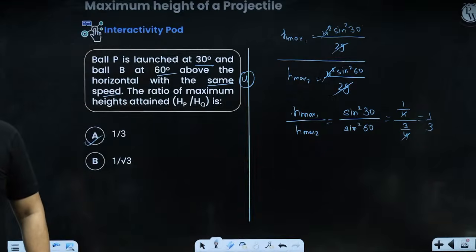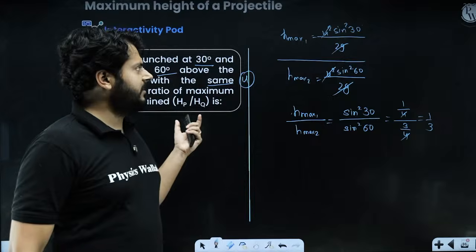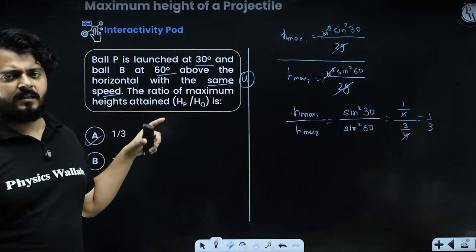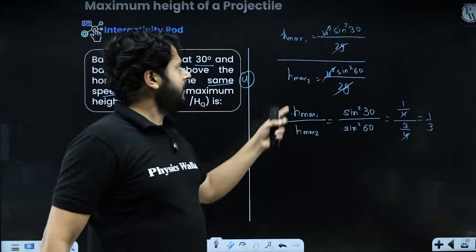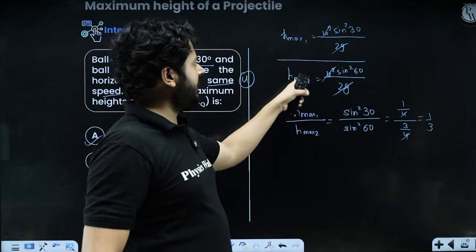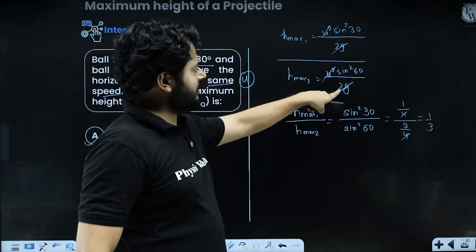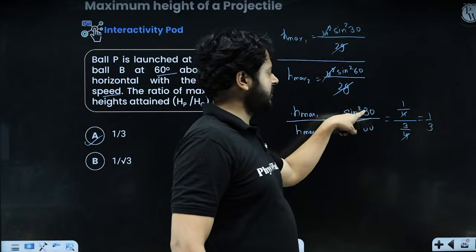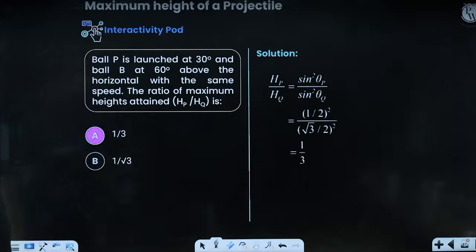Okay. Bhakti Bhavna is saying vapis. Okay, no problem. So see what is really happening over here. We have to talk about the ratio of maximum heights in this situation. You are launching the body at 30 and 60. Two bodies are launched at different angles. One is launched at 30, the other at 60. So the maximum height ratio will be h max 1 to h max 2. So u square sine square 30 upon 2g, u square sine square 60 upon 2g. This will be cancelled out. So sine square 30 upon sine square 60. Just put the values and you will have this ratio, 1 upon 3. Nothing very serious about it.